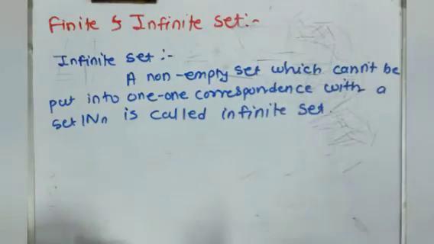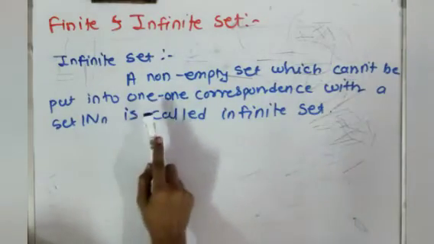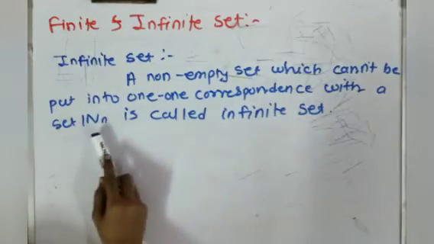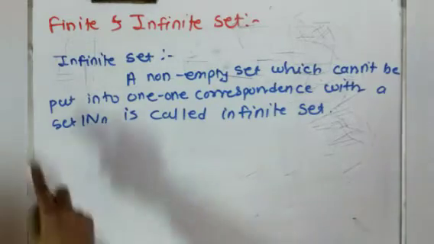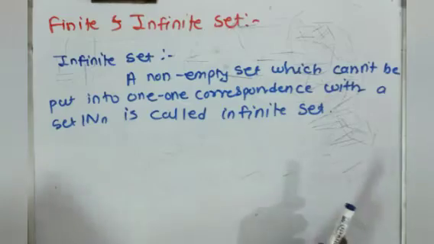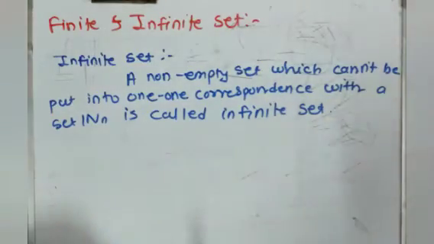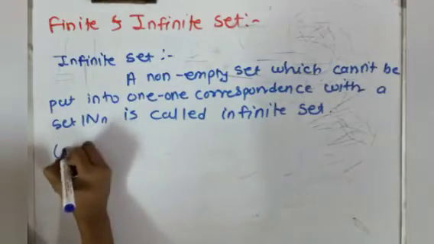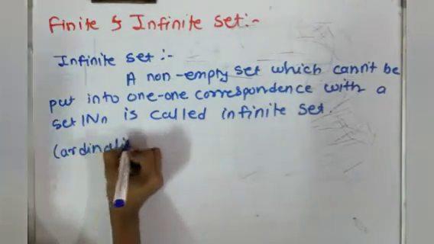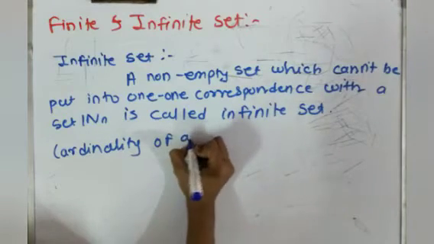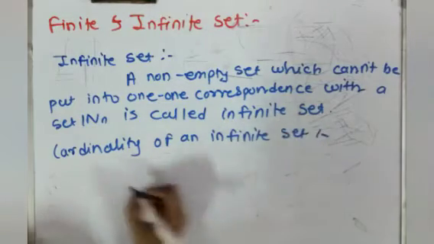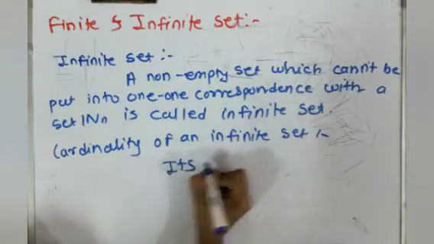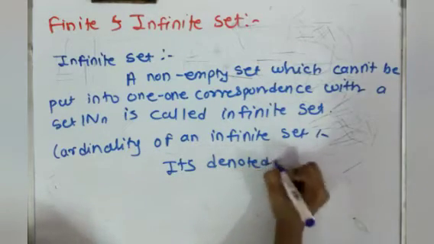I repeat, a non-empty set which cannot be put into 1-1 correspondence with a set N is called an infinite set. In a finite set we can put a 1-1 correspondence, but in an infinite set we can't. And the cardinality of an infinite set is always denoted by aleph-naught (N0).